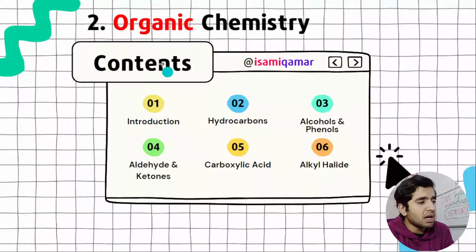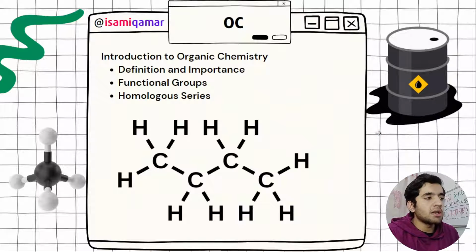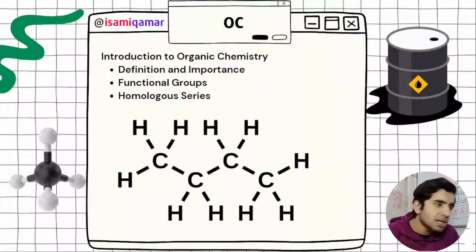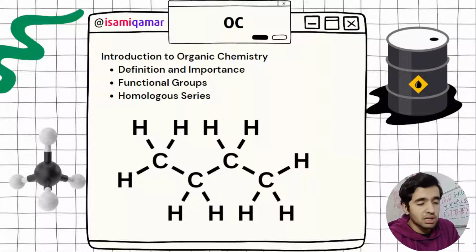In organic chemistry, as I explained earlier, we have the introduction, hydrocarbons, alcohols, phenols, aldehydes, ketones, carboxylic acids and their derivatives, and then alkyl halides. In the introduction, you need to know what organic chemistry is, its definition and importance, functional groups and homologous series, and the structures, whether alicyclic or not. We are going to deal with those things in hydrocarbons. So these were the basic things you need to know.